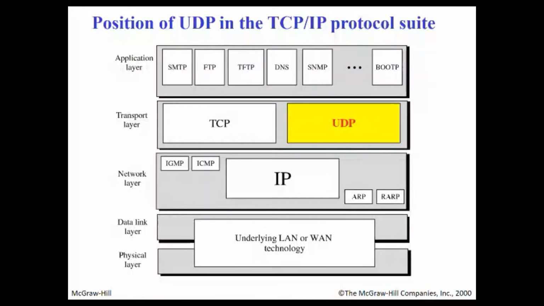So this is the TCP/IP protocol suite. Since we are studying UDP in this lecture, I can say this is the UDP/IP protocol suite. Since IP is the common protocol of the network layer, IGMP, ICMP, ARP, RARP are the protocols which assist IP. And in this, the figure shows the position of UDP.